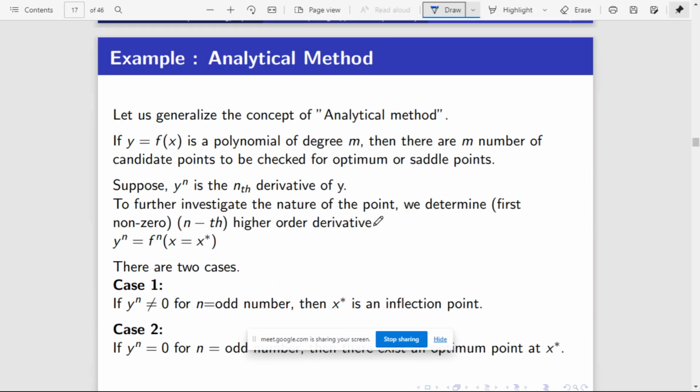So there are, as we discussed, many methods to solve the optimization problem in traditional approaches. One of the methods is called the analytical method. In the analytical method, given a function y is equal to f of x, which is a polynomial of degree m. Degree m in the sense, for example, if you take